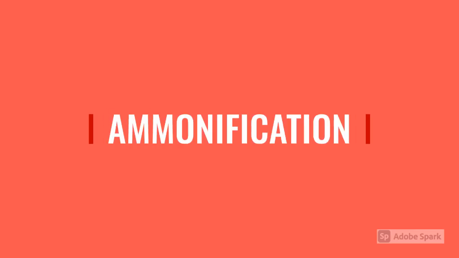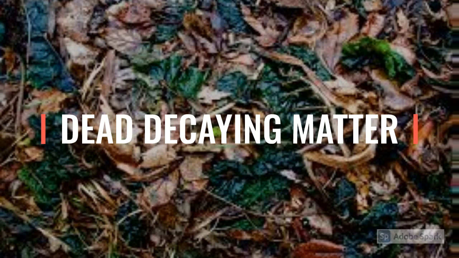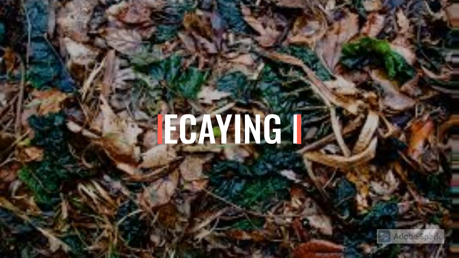Ammonification. So let's learn about the ammonification present in the nitrogen cycle. When plants and animals die, bacteria and fungi present in the soil convert the nitrogenous wastes into nitrogenous compounds. So when the plants and animals are decaying matter in the soil, the bacteria and fungi convert the nitrogenous wastes of that decaying matter into nitrogenous compounds, which is nothing but ammonia.